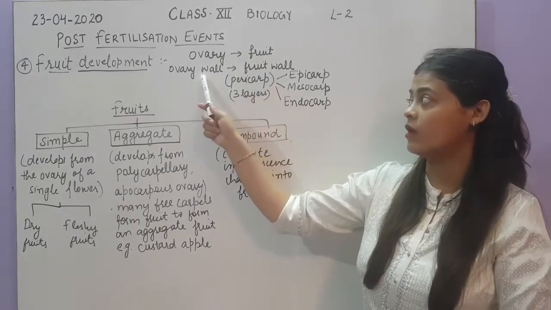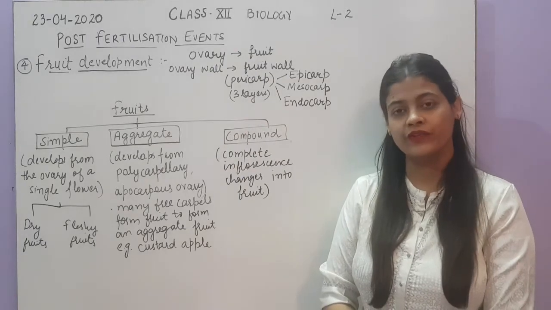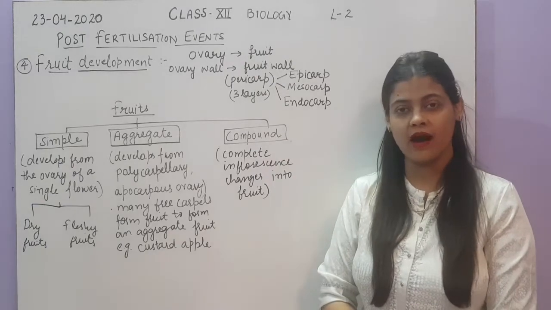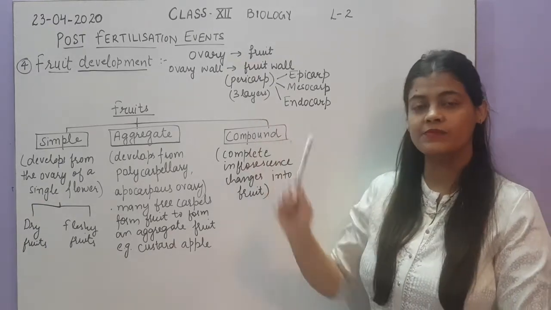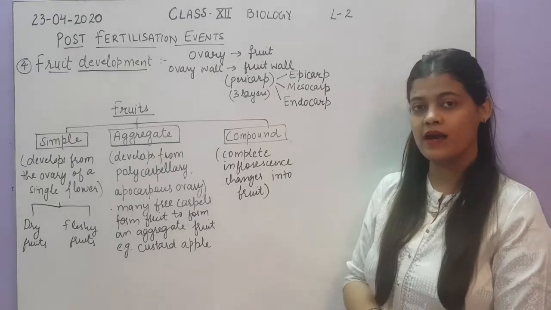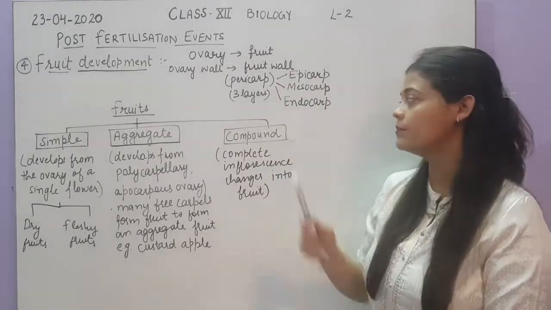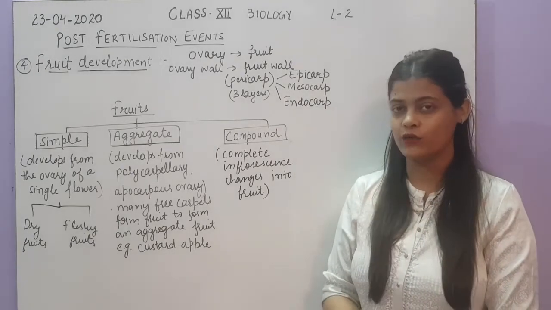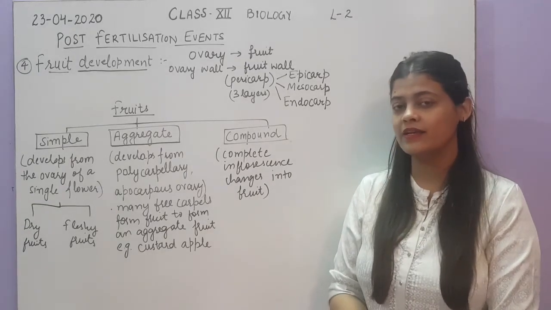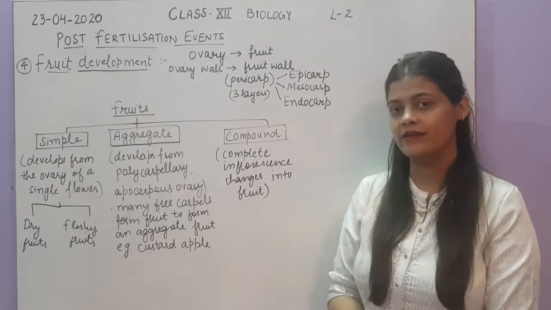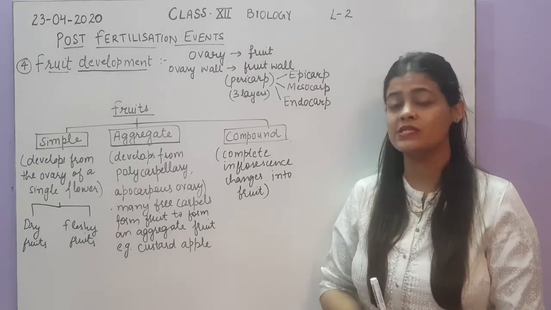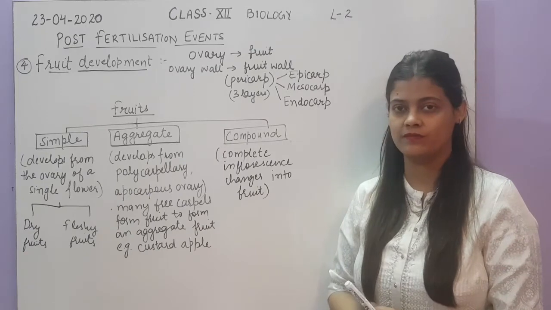and the fruit wall is formed from the ovary wall. The fruit wall is called pericarp and it is made up of 3 layers: outer epicarp, middle mesocarp and the inner one is endocarp. Morphology of fruits we have already done in class 11, so we will not go into that detail. But here you must know how fruit formation takes place and what is the significance of fruit formation.